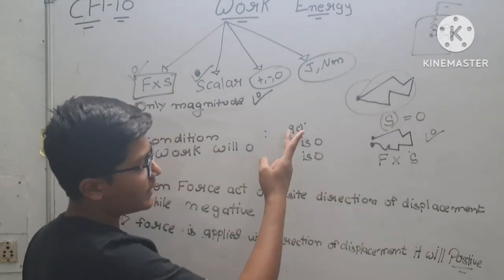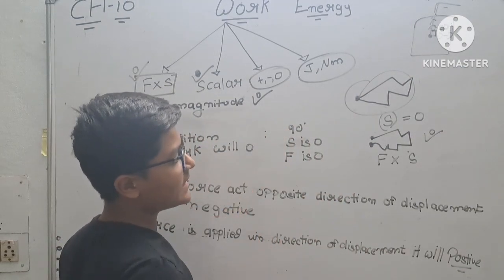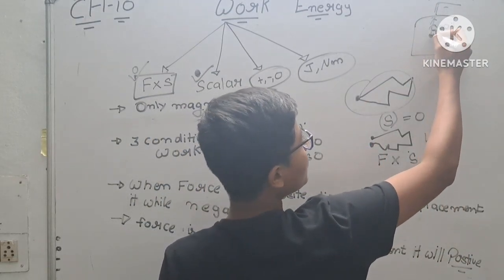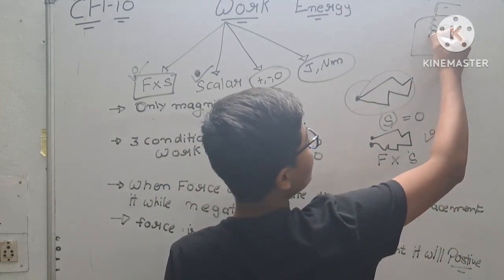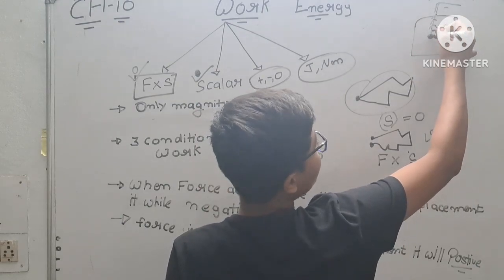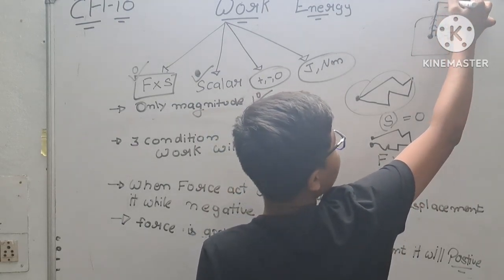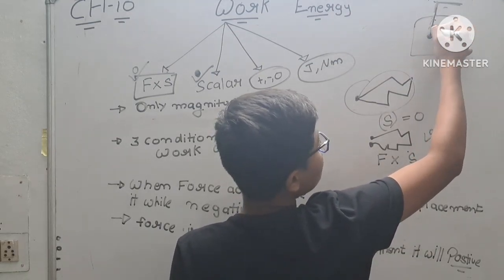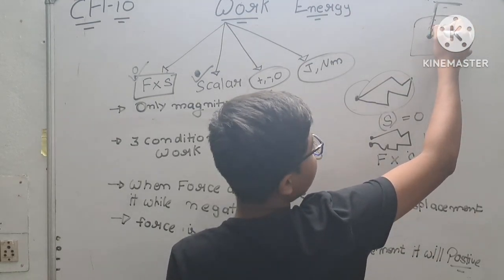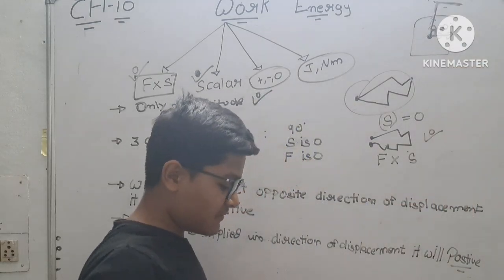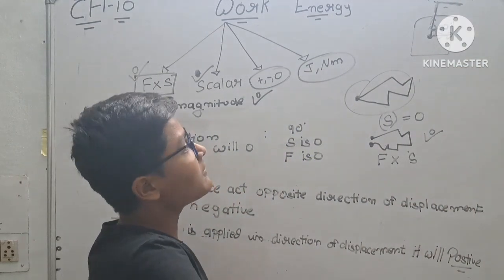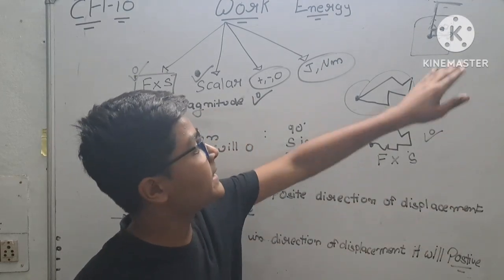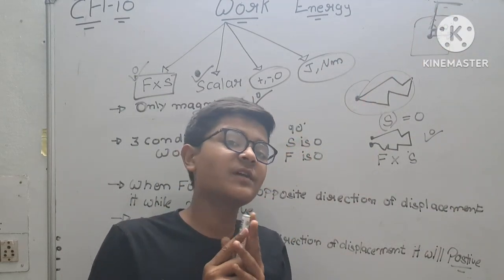So we have seen two conditions, and the third condition is 90 degrees. As I have told, you are pulling an object with a rope in an upward direction, but the object is going inside. So you can see that a 90-degree angle is made, so the work will be 0.